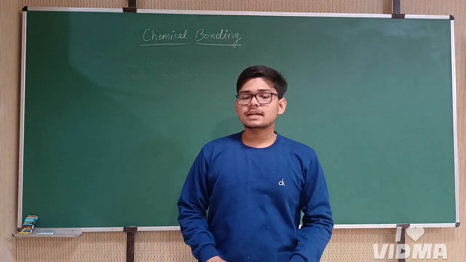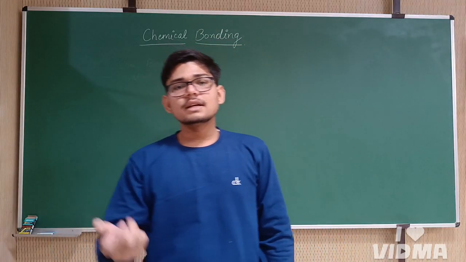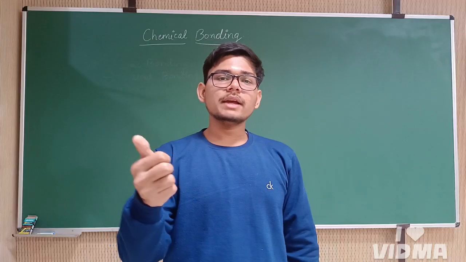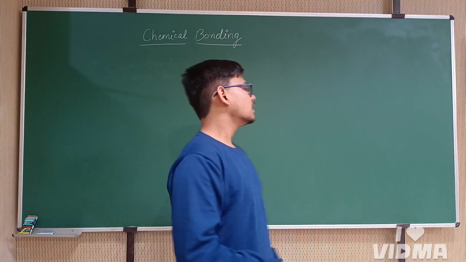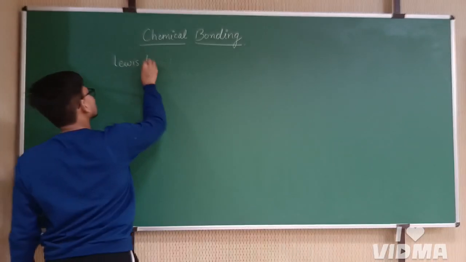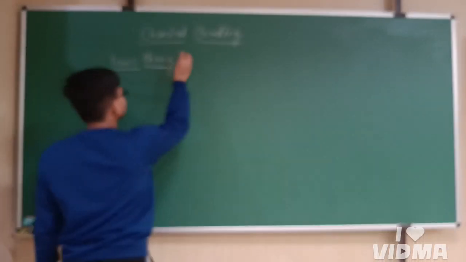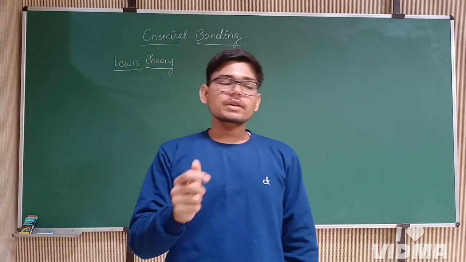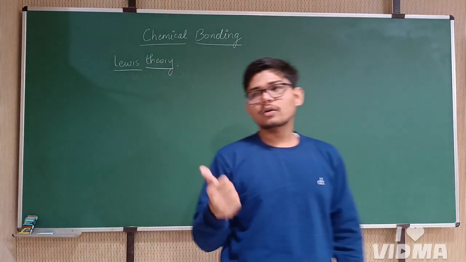Scientists have studied and given various types of theories, and one of the first theories which was able to explain what kind of bonding molecules have was the Lewis theory. This theory is based upon the noble gases. We are very much familiar with the nature of the noble gases, as they are non-reactive.